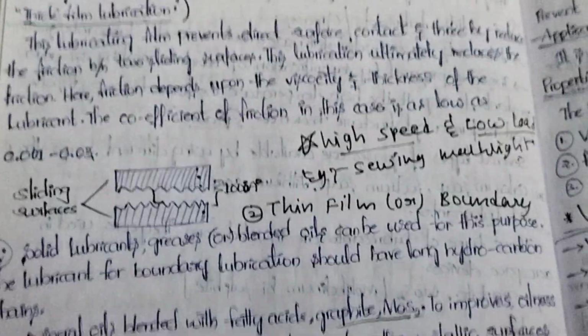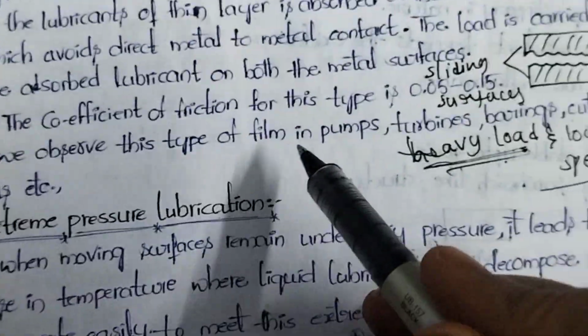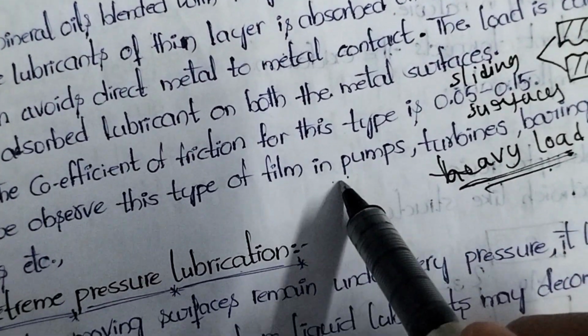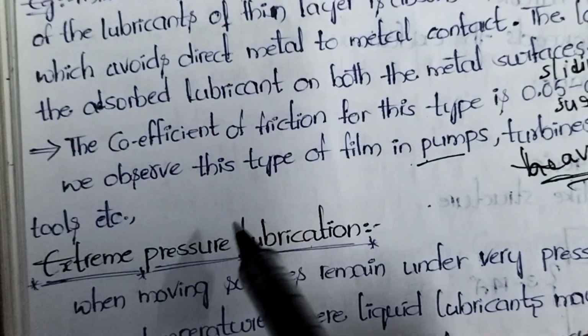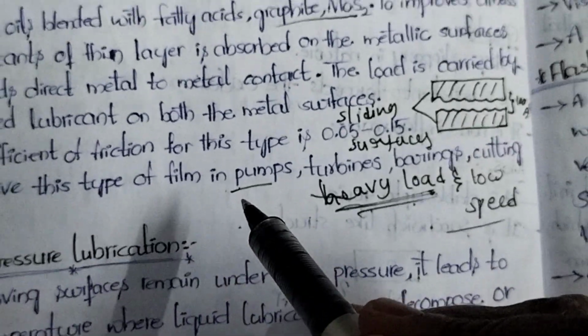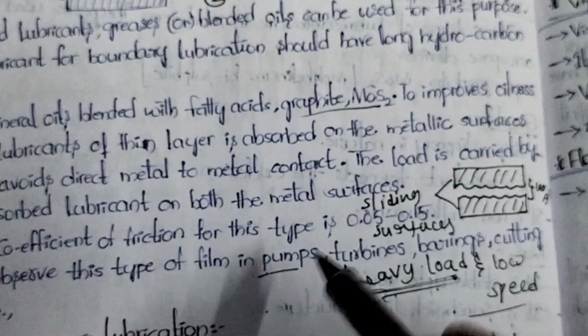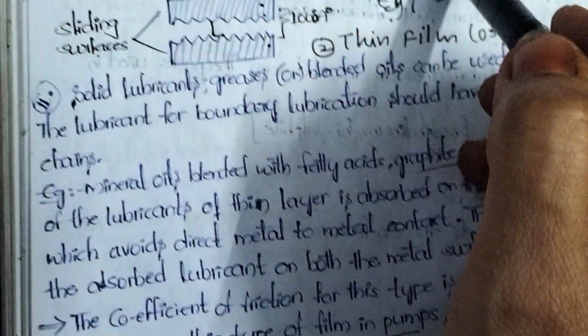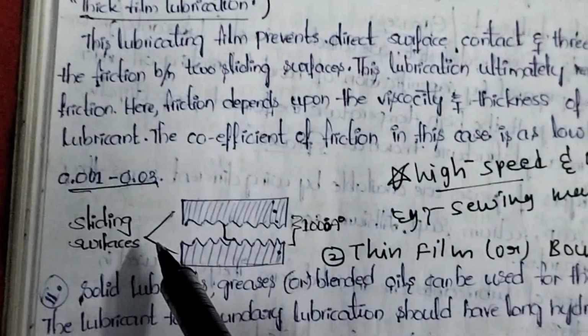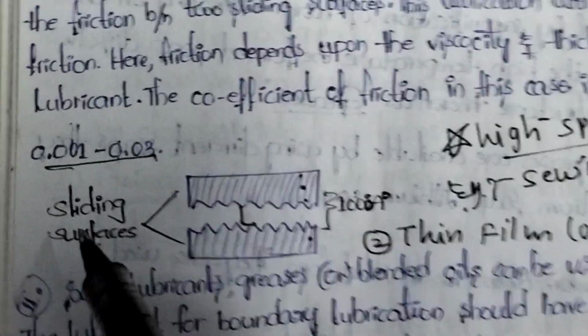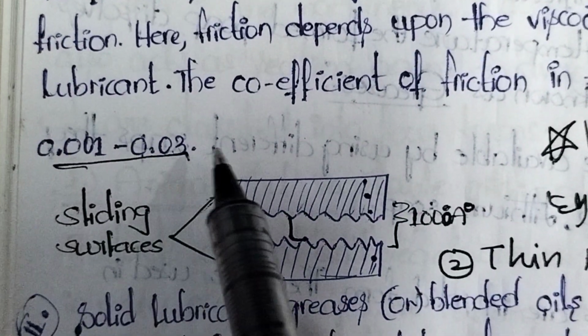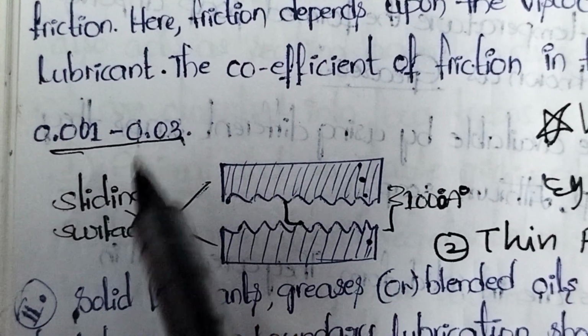Next, thin film lubrication examples are turbines, water pumps, films in pumps, bearings, cutting tools, etc. These all are examples for what? Thin film lubrication. And one more important point, friction. Coefficient of friction. Observe here, in thick film lubrication, the coefficient of friction is very, very less: 0.0012 to 0.003. This is for thick film.